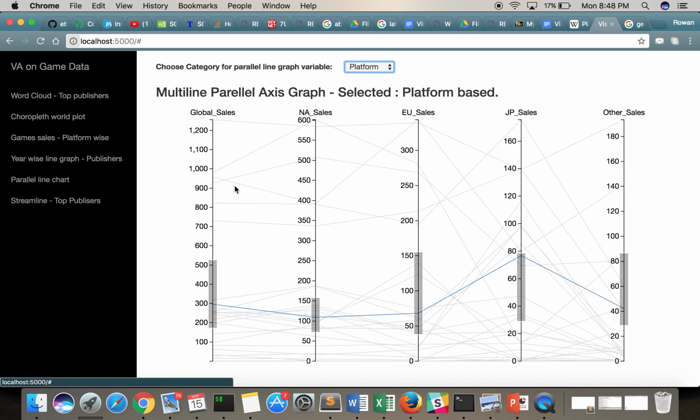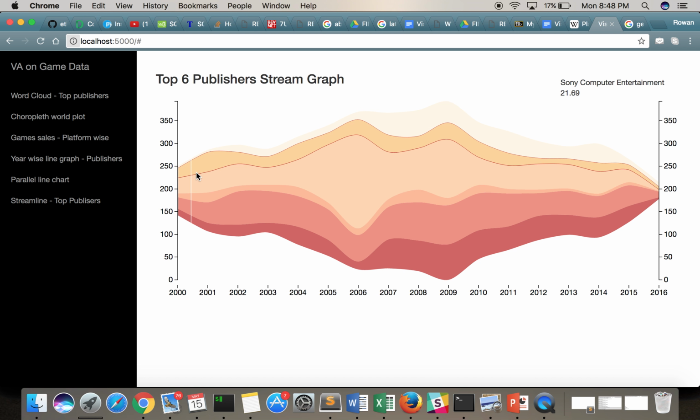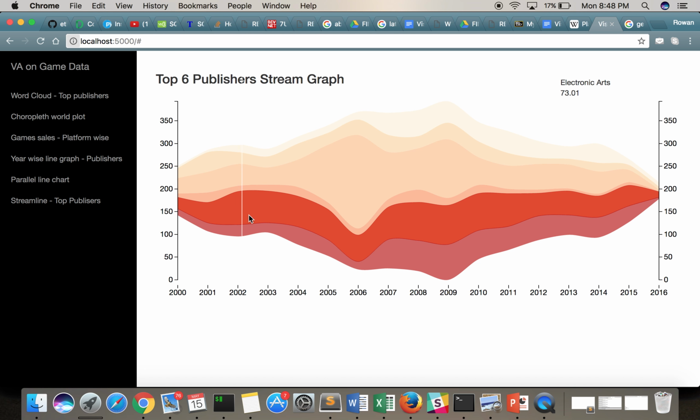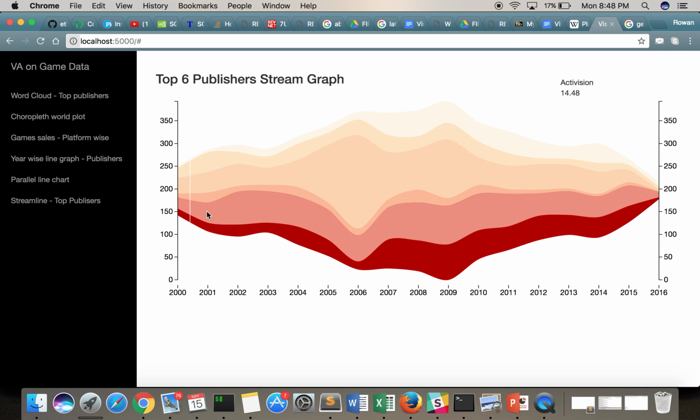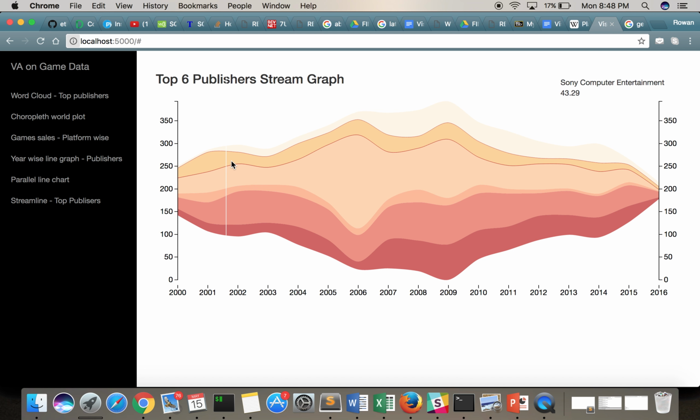So now coming to the next graph that we made, this graph is a streamlined graph where we took the top six publishers and we tried to compare them year wise. Like from 2000, we tried to compare them. Initially, all of them are performing quite well, all the six publishers. This is not platform wise, because 2000 was the time when PlayStation 2 released, like I said. So most of the publishers were developing PS2 games over here.